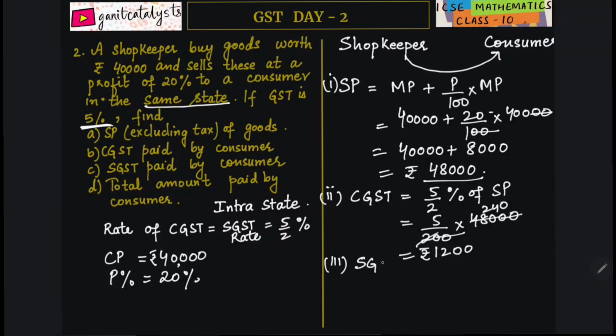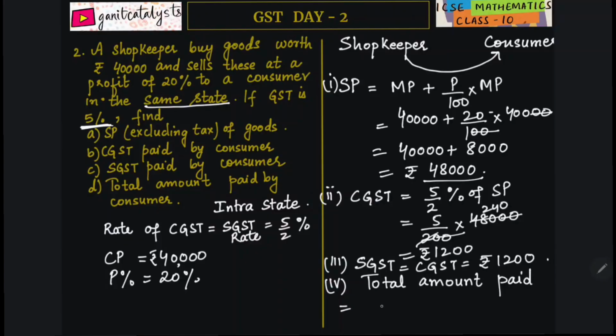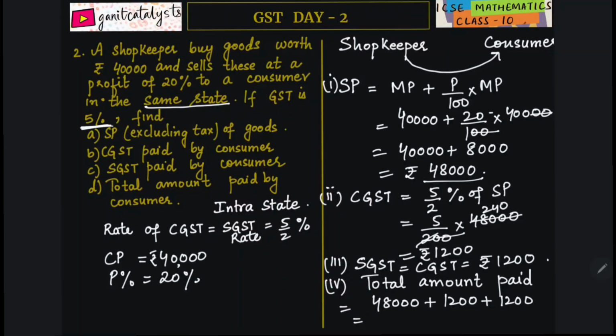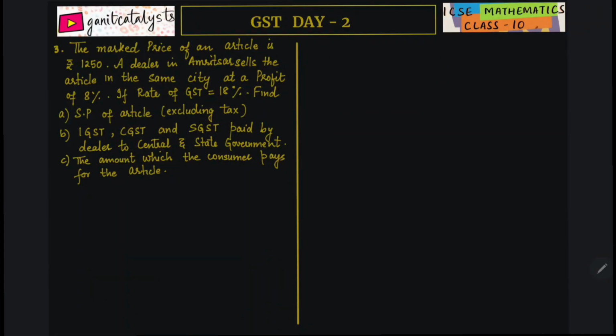So SGST is equal to CGST is equal to rupees 1200. Now total amount paid is equal to 48,000 plus CGST plus SGST, which is equal to rupees 50,400.